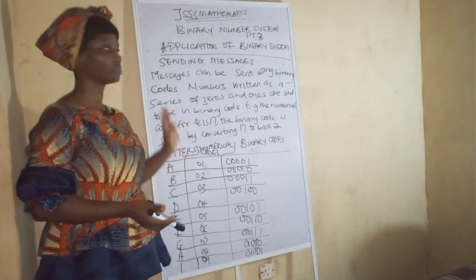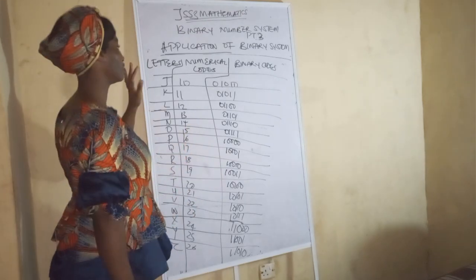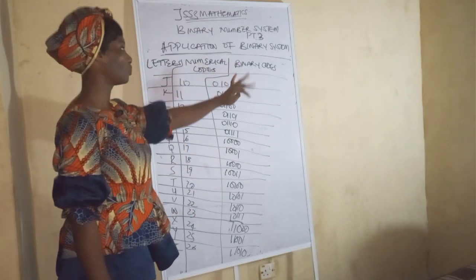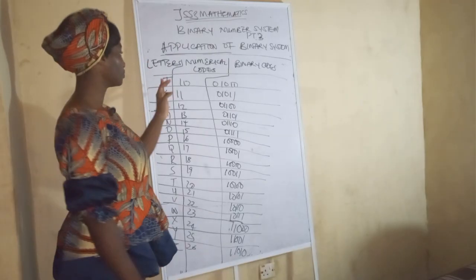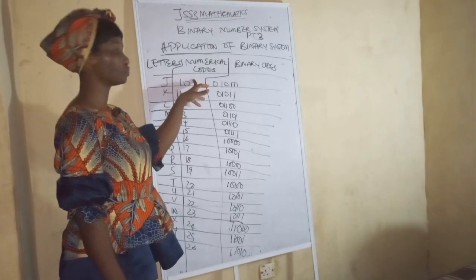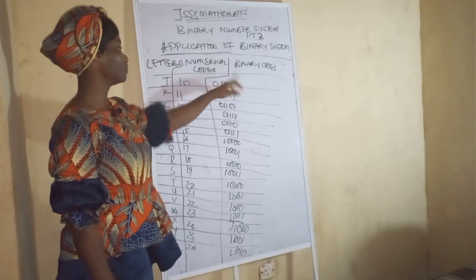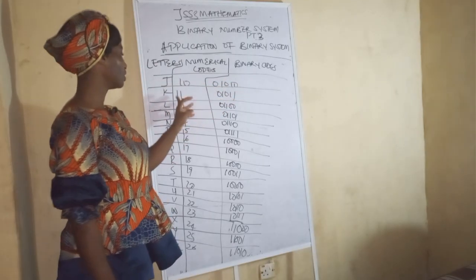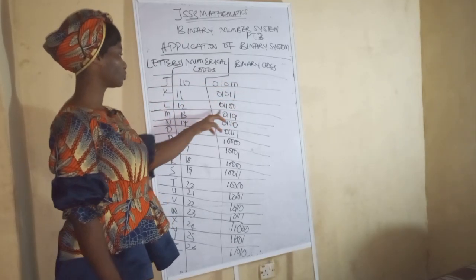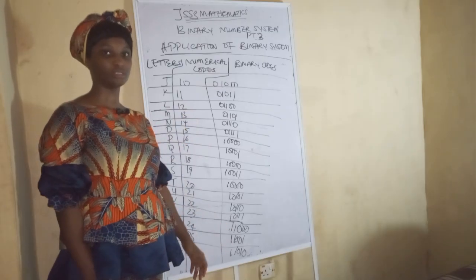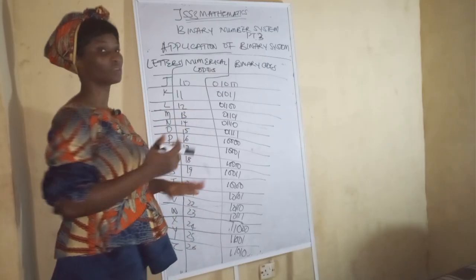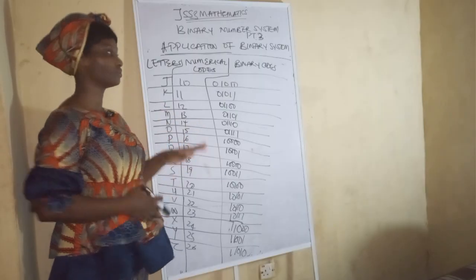Let's finish it up. Okay, so this is the continuation of the alphabet, letters, numerical codes, and binary codes. So this is J to Z now. As I said earlier, 10 in base 2 will give you this. 11 in base 2 will give you this. 12 in base 2 will give you this. 13 in base 2 will give you this. So till you get to 26. 26 in base 2 will give you this. You get this now?